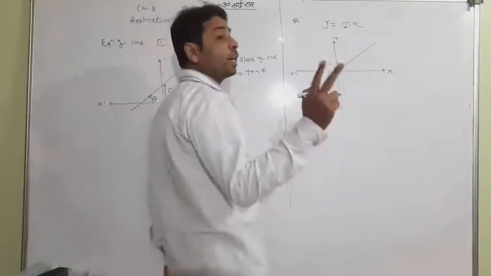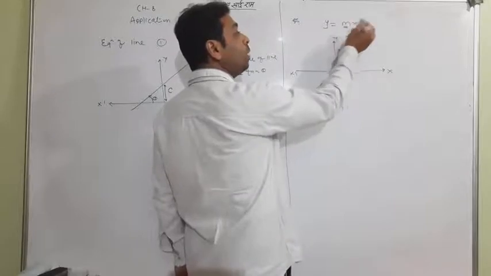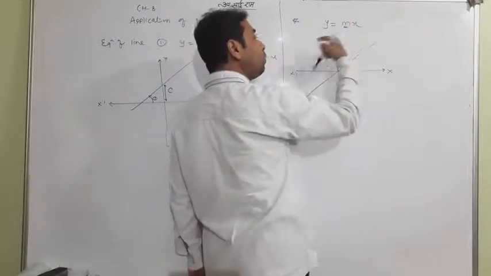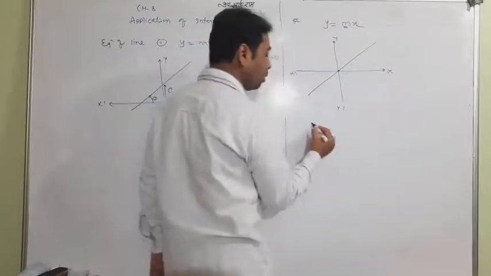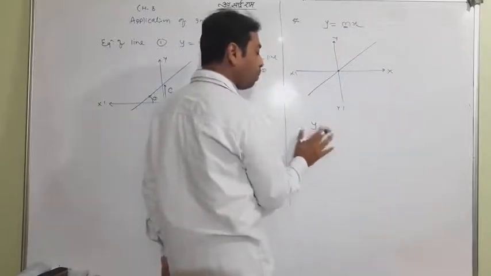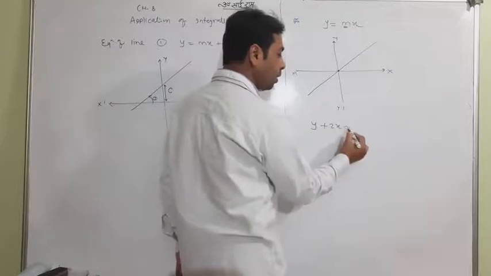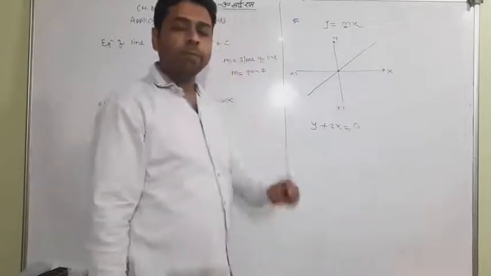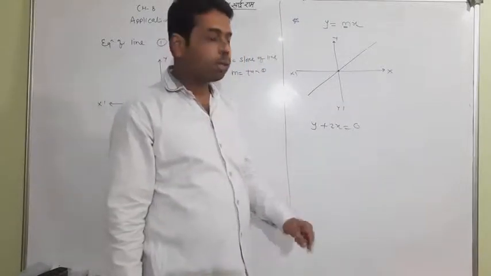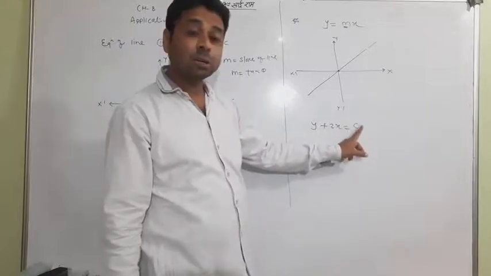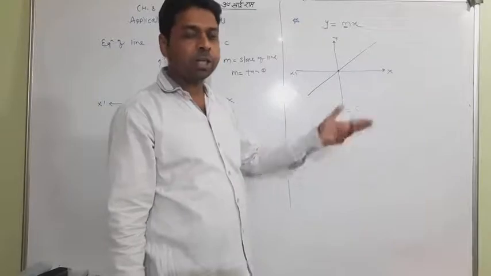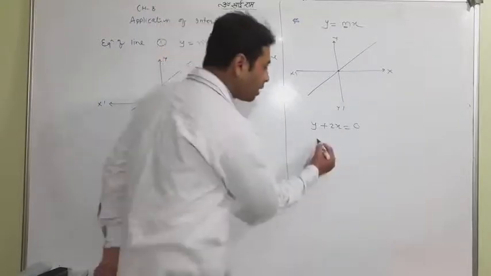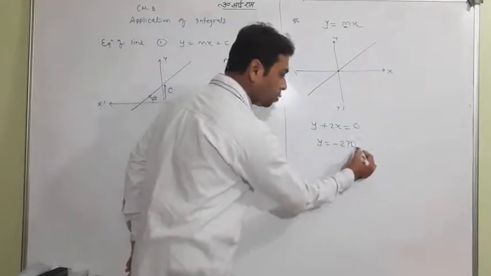And two cases are created again. When m is positive, it will be like that. When m is negative, it will be like that. Recently I taught you, if I ask you to make the graph of y plus 2x equal to 0, at first view you should understand that it does not have a constant number. Y is there, x is there, but the constant is not there. So it is just like y equal to minus 2x.